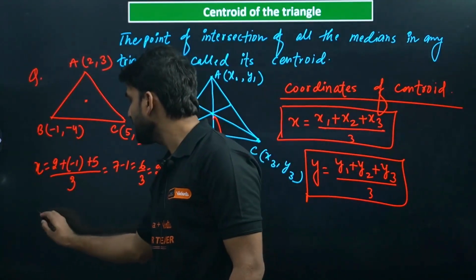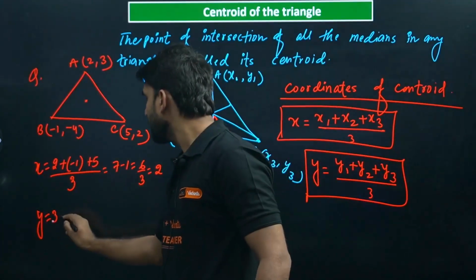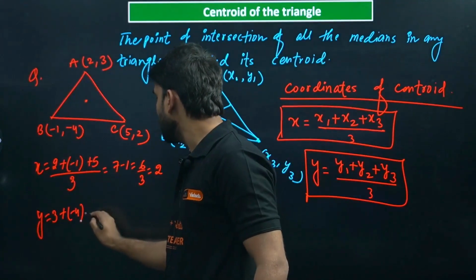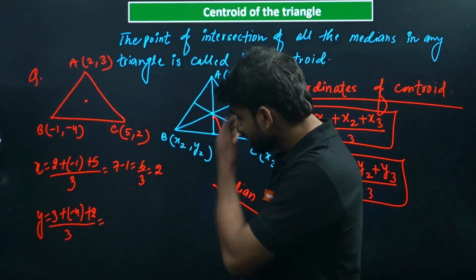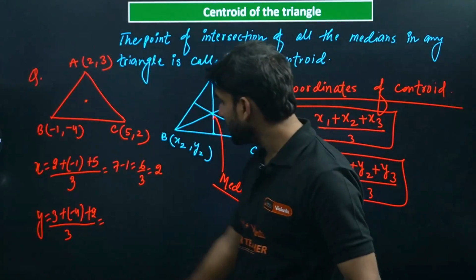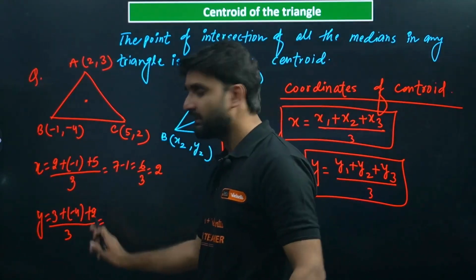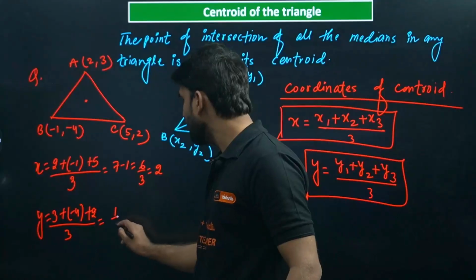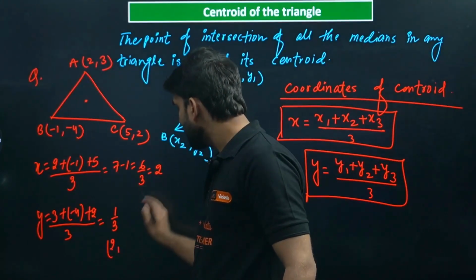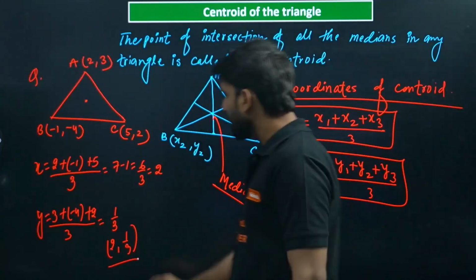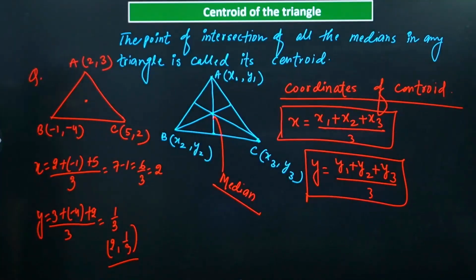Similarly, y will be the summation of the y values, 3 plus -4 plus 2, divided by 3. 3 plus 2 is 5, 5 minus 4 is 1, divided by 3. So the centroid is (2, 1/3). This is the way by which we can find the centroid of any triangle.